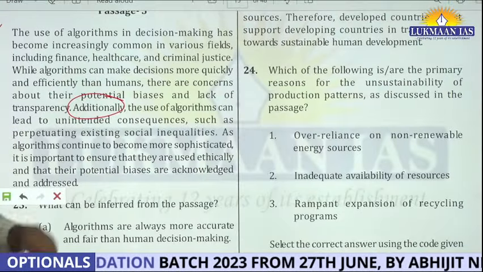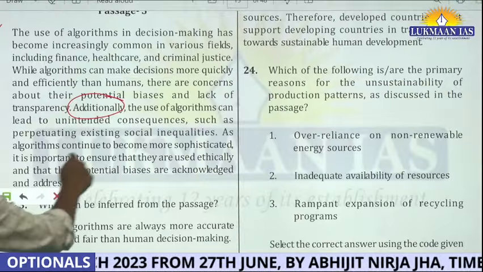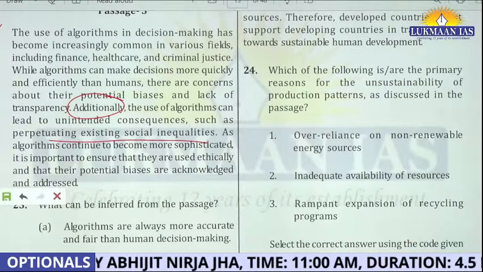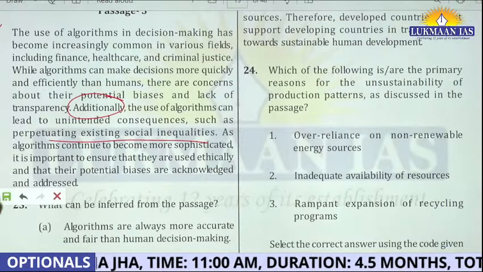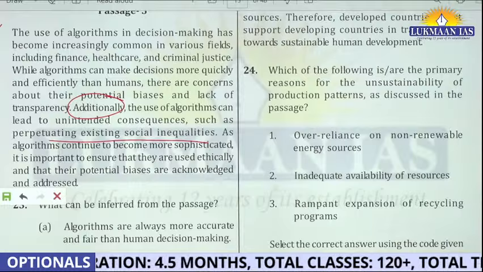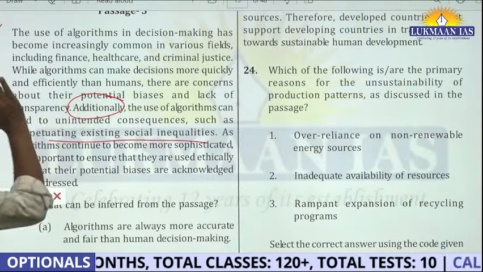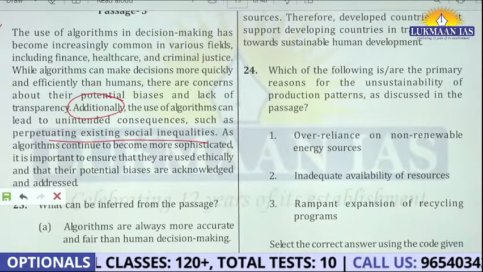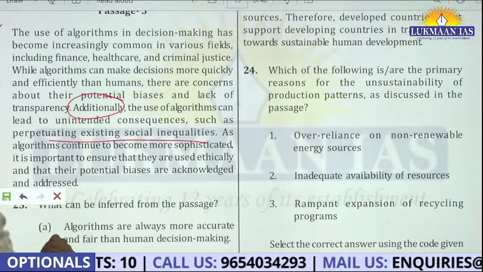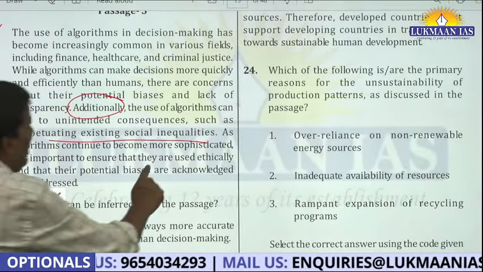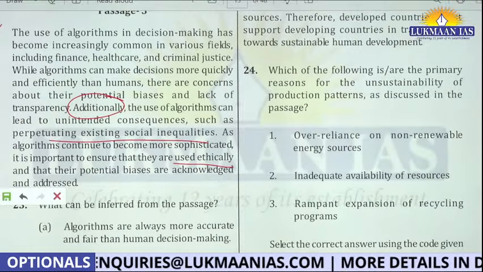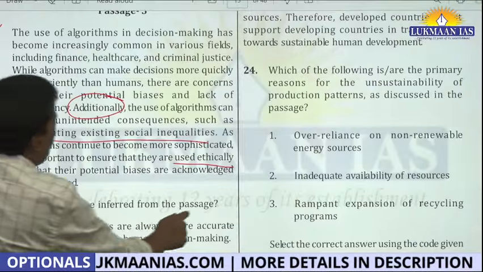Additionally, the use of algorithm can lead to unintended consequences such as perpetuating existing social inequalities. See, why I've underlined this: I know this is a government examination, this is the UPSC examination. They are very, very concerned about social things. So, immediately I underline this. As algorithms continue to become more sophisticated, it is important to ensure that they are used ethically and that the potential biases are acknowledged and addressed, which can be inferred from the passage.